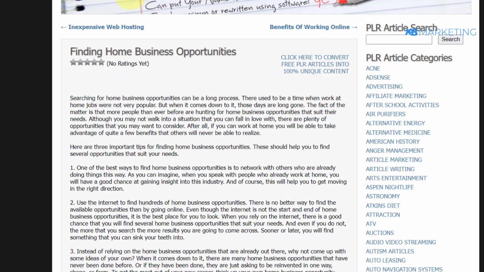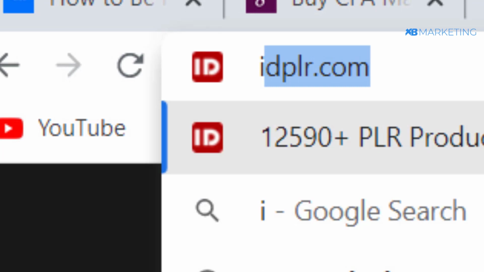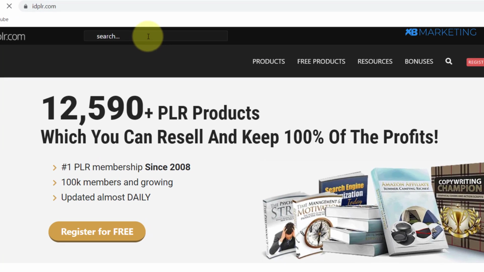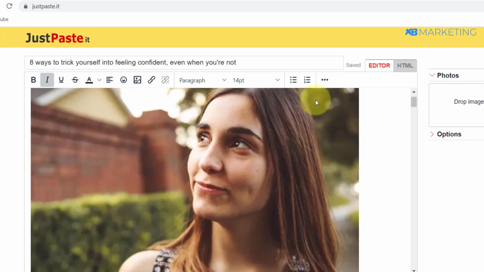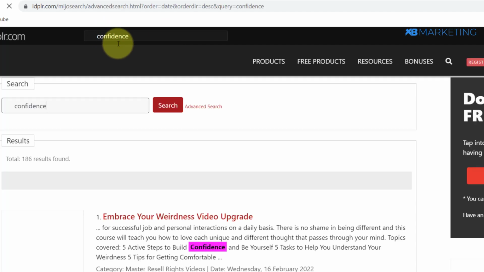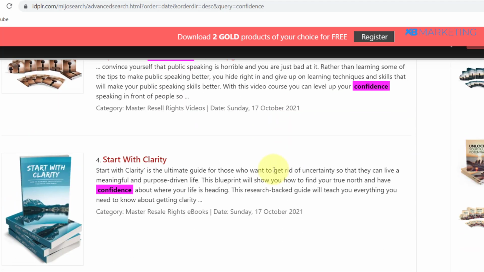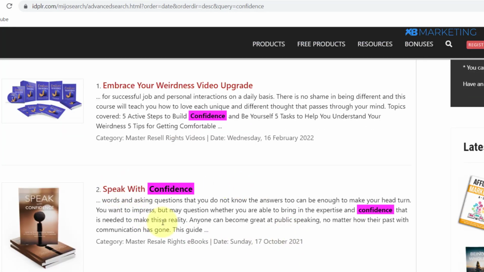Or if you don't want to use a PLR article, you can just basically come over to IDPLR. All right, so once you go to idplr.com, you want to also look for articles that are related to whatever you are hosting on this platform. Okay, so once you come over to IDPLR, you can basically type in confidence and search for that. If you scroll down a bit, you can see right here there are a lot of PLR products that you can use. You can see this one right here says speak with confidence.